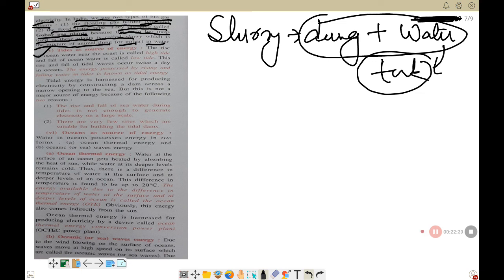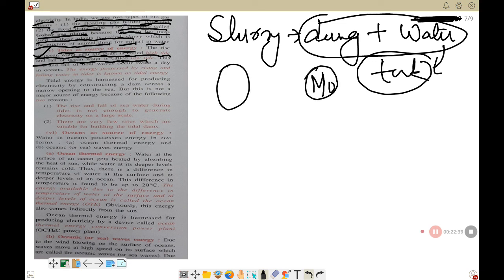Number 5 is tides as the source of energy. The rise of ocean water near the coast is called the high tide, and fall of ocean water is called the low tide. So you have heard about this, isn't it? Because of the gravitational pull of earth and moon, basically it's between earth and moon.